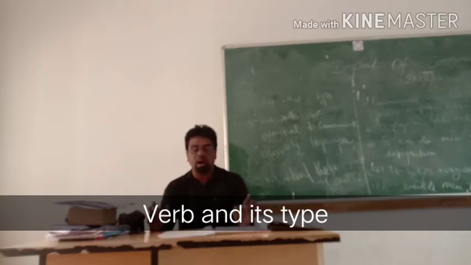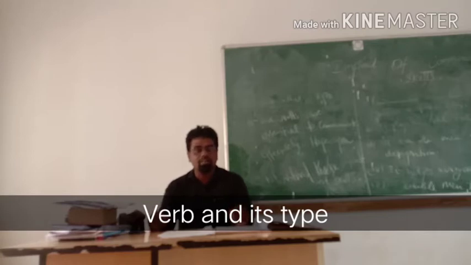Rahan kicked the ball. What does he do? He kicked the ball. The action was kicking. Who was kicking? Rahan was kicking. So the person who was kicking is called subject. Kicking, the action, is called verb. What was he kicking? He was kicking the ball. The ball is an object.